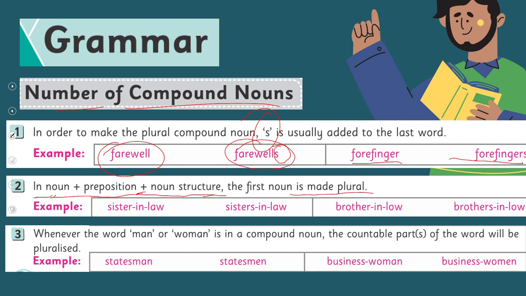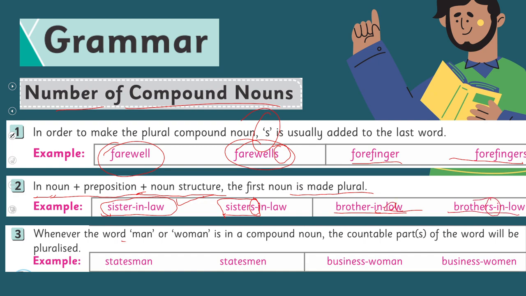Only the first noun. Sister-in-law, for example, this compound noun, which is also a hyphenated compound noun, will be sisters-in-law. You don't add s at the end, rather you will add s with the first noun. So now brother-in-law here will be brothers-in-law.